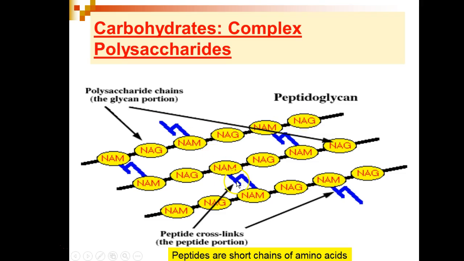The blue structures protruding from the NAM molecules, linking one chain of polysaccharides to another chain of polysaccharides, are amino acids, short chains of amino acids, which we call peptides. So these peptide bridges link these chains of monosaccharides together, creating a complex polysaccharide structure.